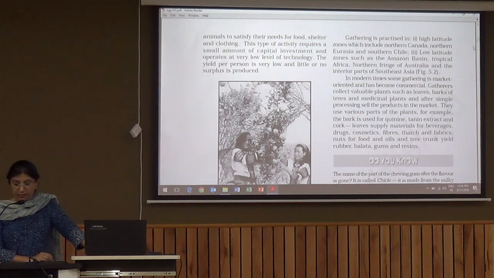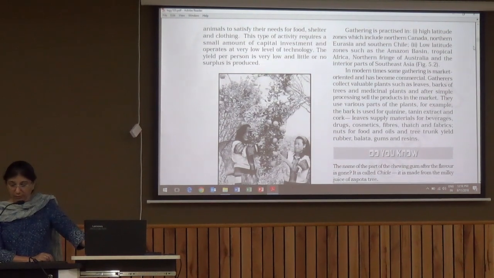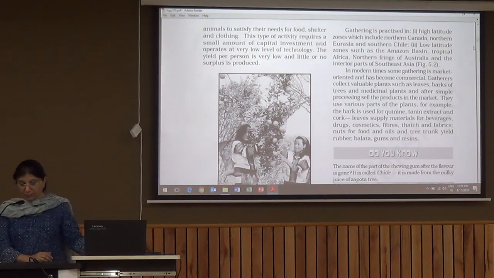In modern times, some gathering is market oriented and has become commercial. Because of the demand for different herbs and leaves, twigs and barks, because of their medicinal properties, people want to purchase them, and that's why they have some market demand, and only to some extent they have become commercial. So gatherers collect valuable products from the forest like leaves, barks, medicinal plants, and then they sell them in the market.